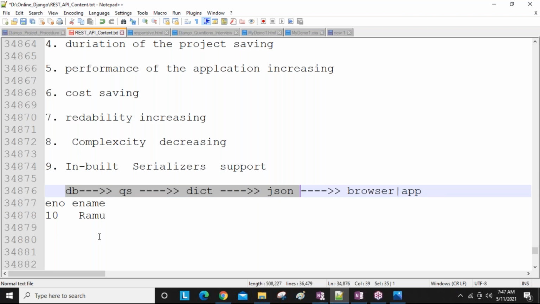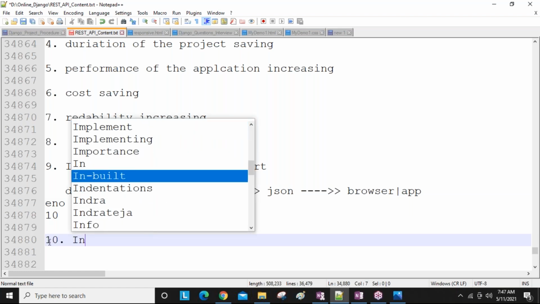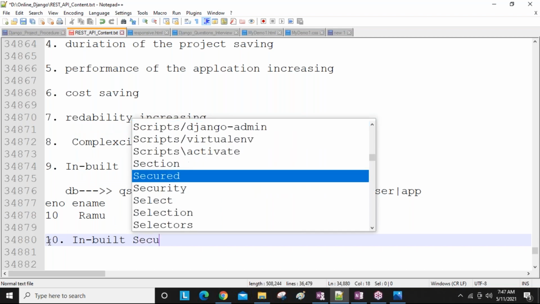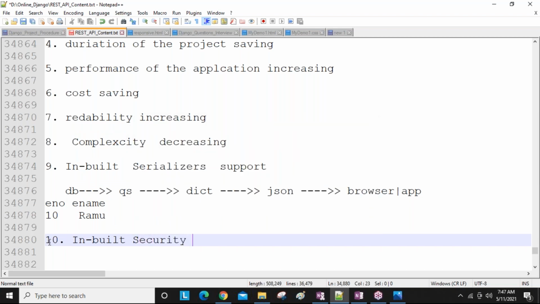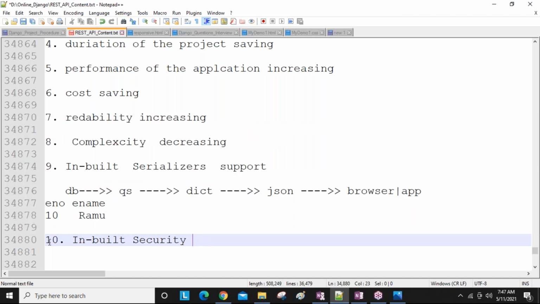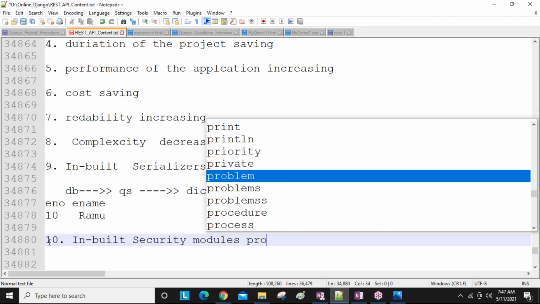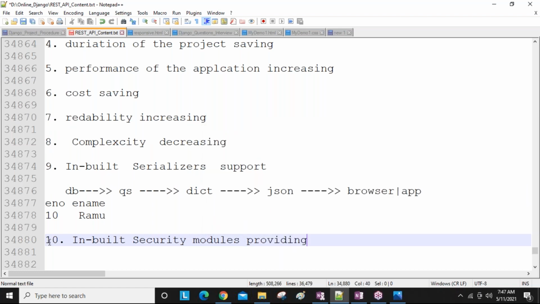Okay, so next, guys, inbuilt security classes, or else inbuilt security modules, are provided, guys.